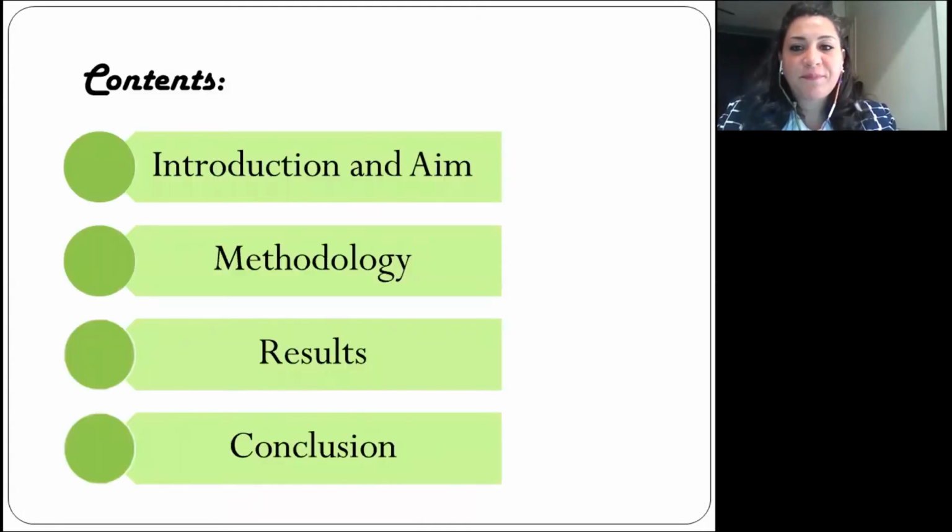The contents of our talk today are going to be the introduction and aim of our study, the methodology, the results of our study, and the conclusion.